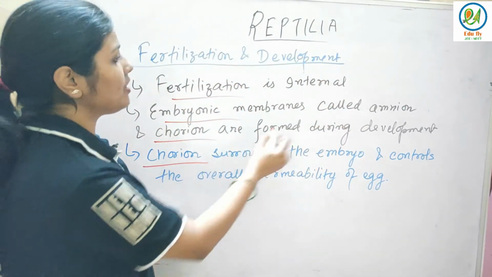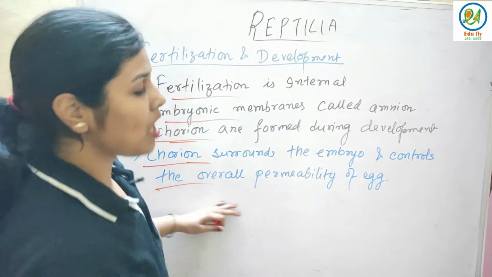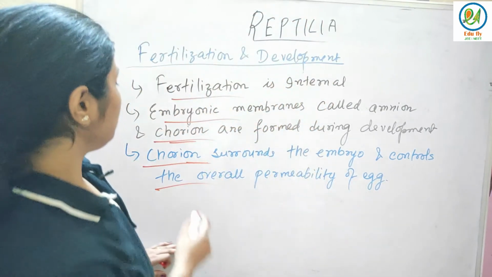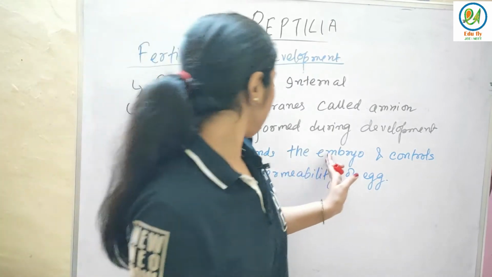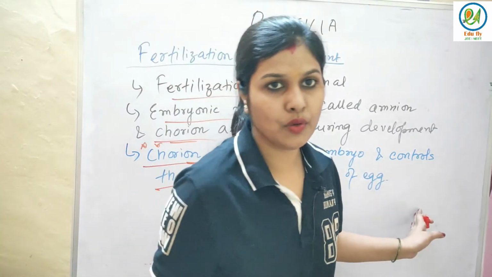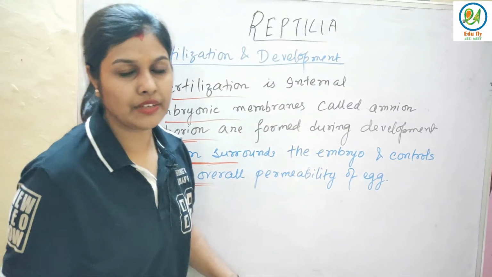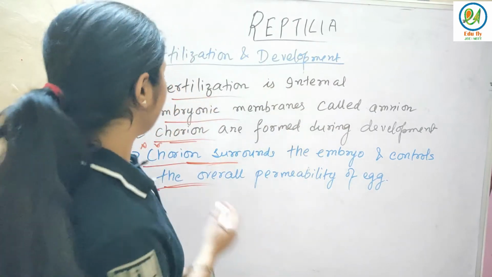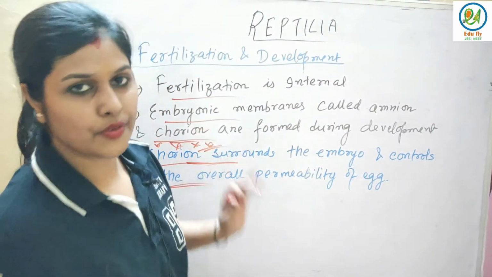Next, what is the function of the chorion? The chorion surrounds the embryo and controls the overall permeability of the egg. So the basic function of the chorion is important. It surrounds the embryo and controls the overall permeability of the egg, so that uncontrolled permeability doesn't happen in that egg. The chorion's function is important.